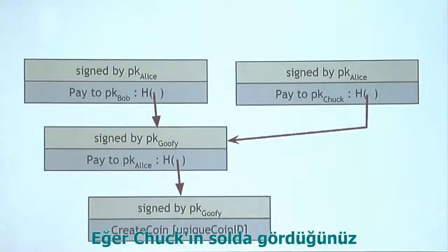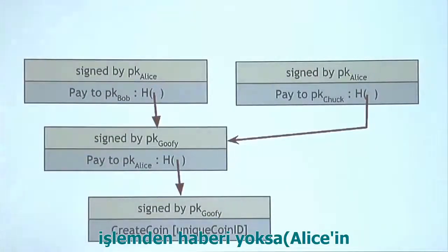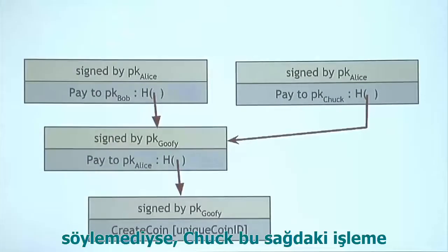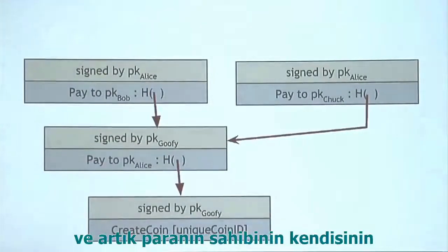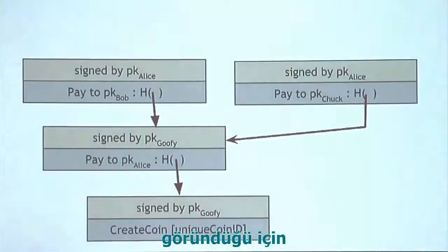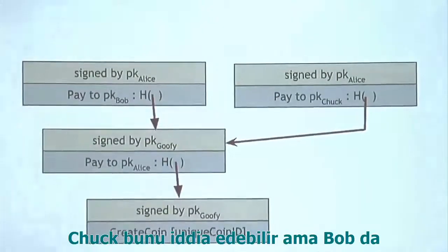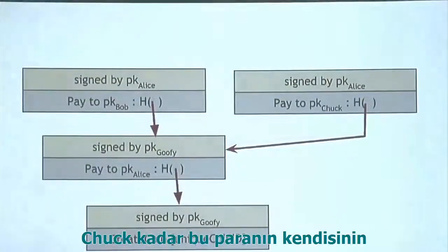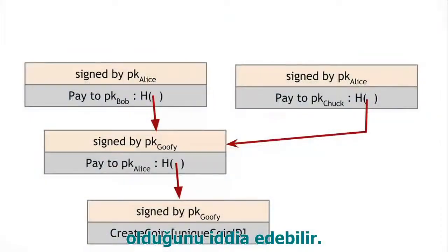And this is signed by Alice. Now, if Chuck doesn't know about this data structure up in the upper left, let's say Alice just gave that to Bob and didn't tell Chuck, Chuck will look at this and he'll think that this is perfectly valid, and now he's the owner of the coin. Chuck has a valid-looking claim to be the owner of this coin, and Bob has an equally valid-looking claim to be an owner of this coin, and that's a problem because coins are not supposed to work that way.